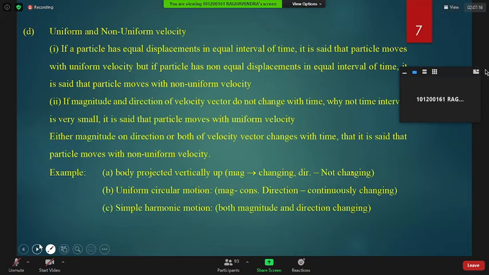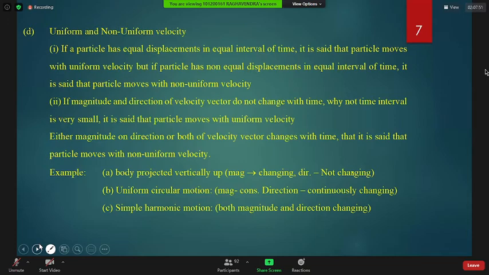Sir, how in circular motion? Suppose you have a simple pendulum. The simple pendulum is oscillating. The velocity's magnitude and direction are both always changing. So that is non-uniform velocity. I have given you three examples: one for magnitude changing, another for direction changing, and a third for both magnitude and direction changing. Yes, Chandra, you are raising your hand. You want to speak something, you can speak.